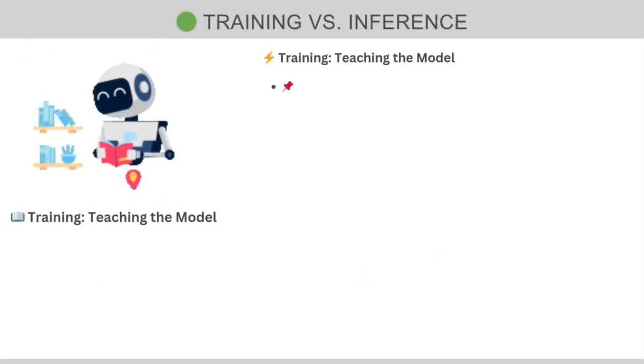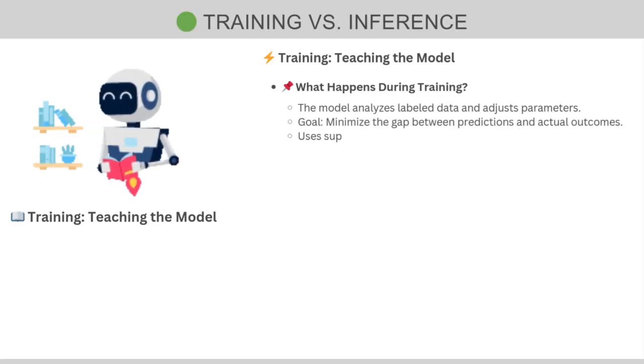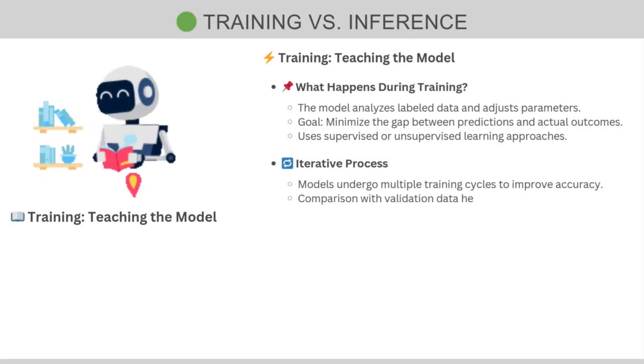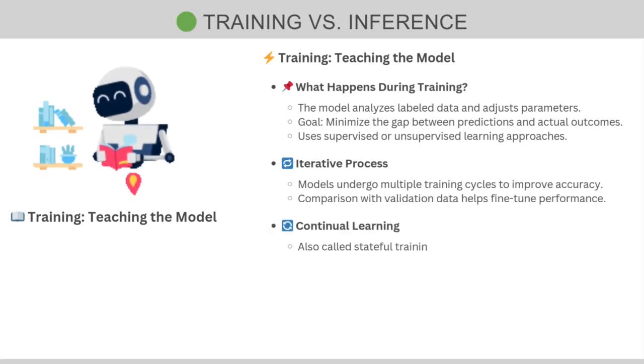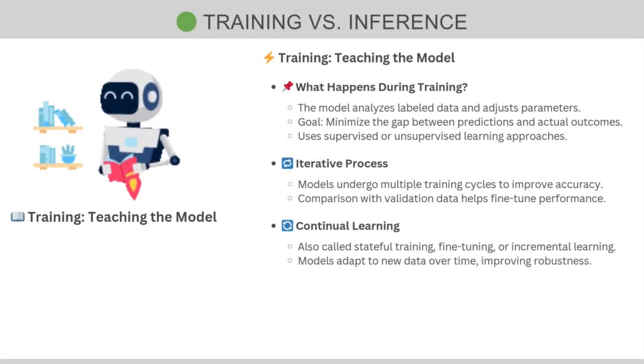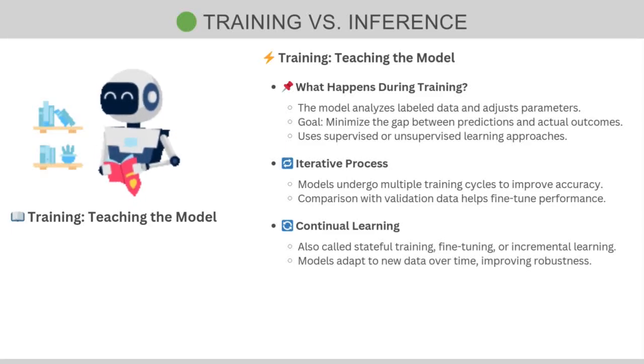Let's start with training. So model training in machine learning involves feeding a model a data set and adjusting its parameters to minimize the difference between its predictions and the actual outcomes. Several key aspects define this process, including the learning mode, so it can be supervised or unsupervised, the training set, algorithms, model parameter optimization, iterative processes, and continual learning.